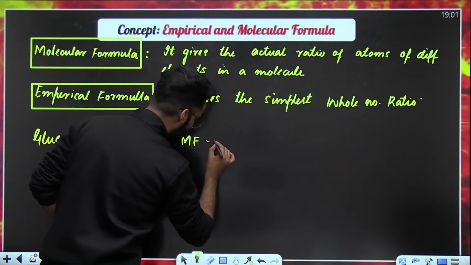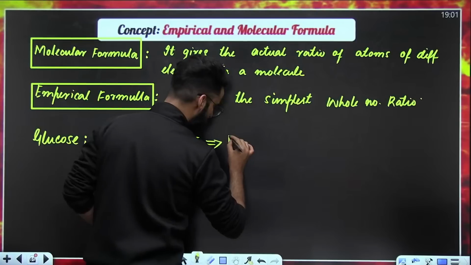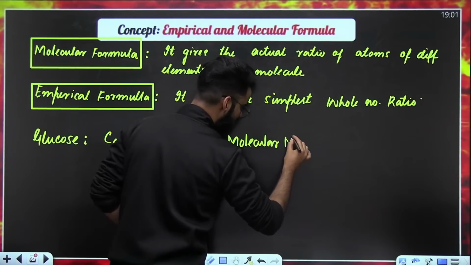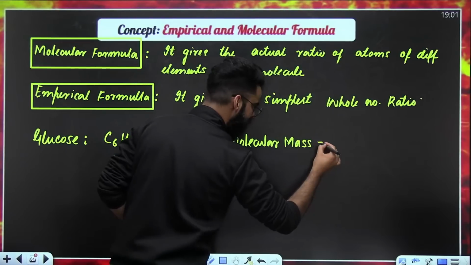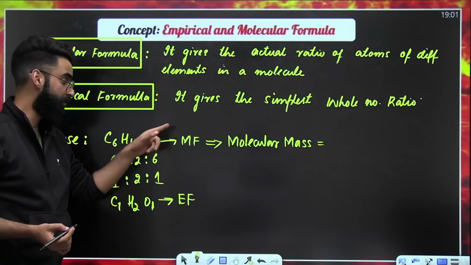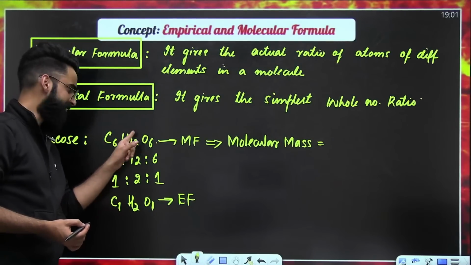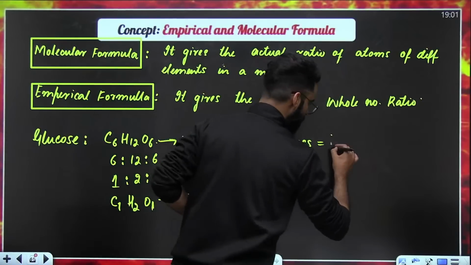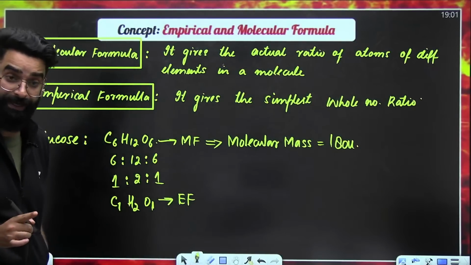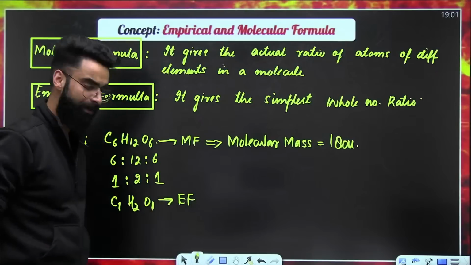Now guys, few more things. With the help of molecular formula, what can we calculate? We calculate molecular mass. Calculate the molecular mass of glucose. Use the molecular formula: 12 into 6 plus 1 into 12 plus 16 into 6. The value comes out to be 180 U. Molecular mass is always calculated with the help of the molecular formula.